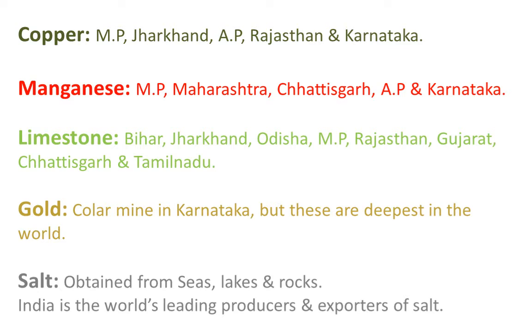As it is available in the deeper layers of the earth, the mining is very expensive. Even if you extract it, the cost of the gold is much higher when compared to gold in the international market. That's why we stopped mining of this gold in the Kolar mines.